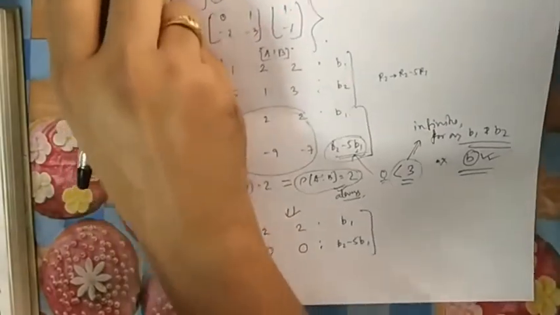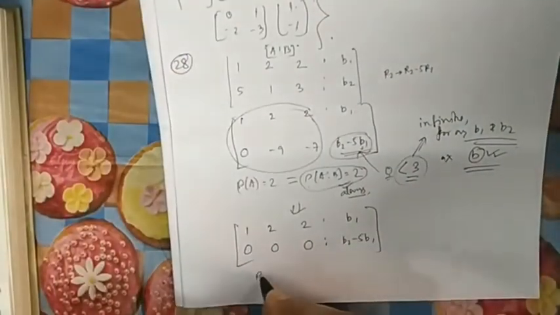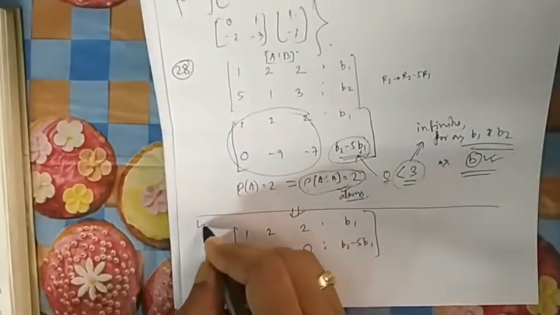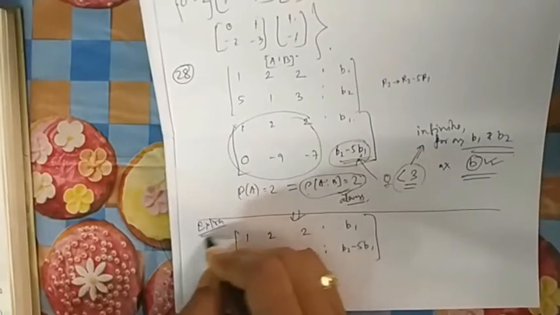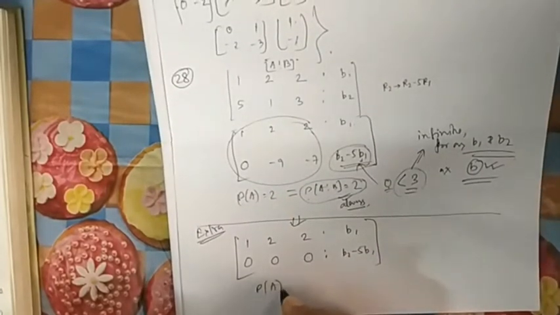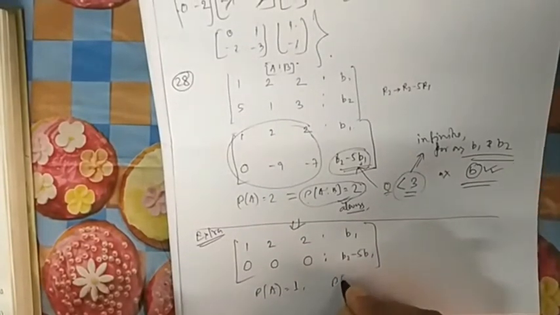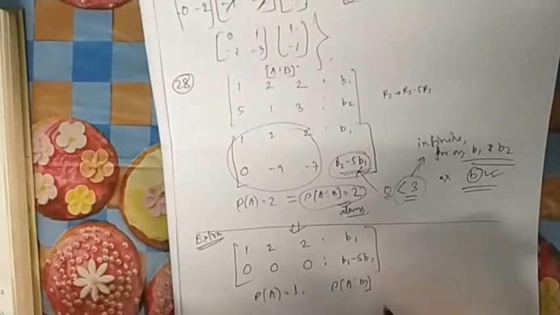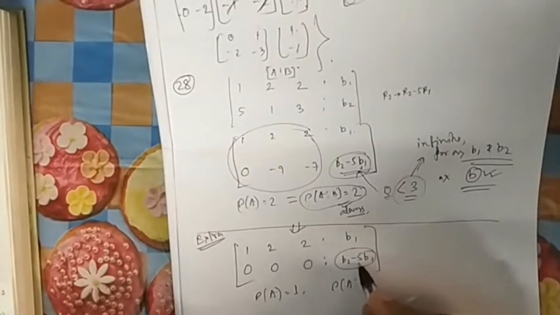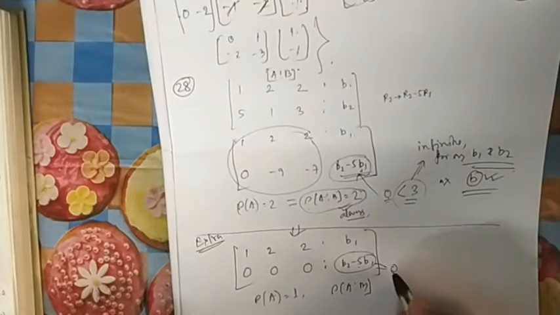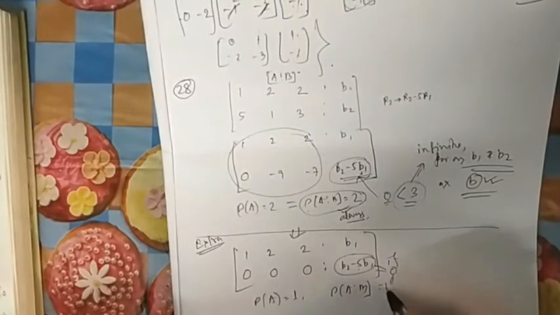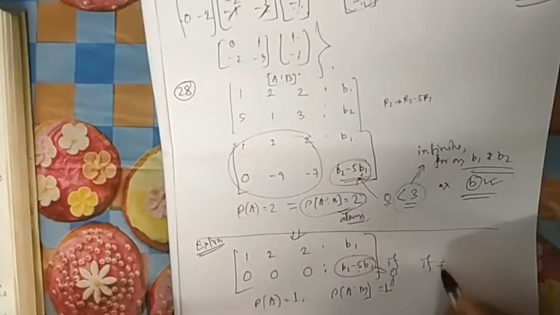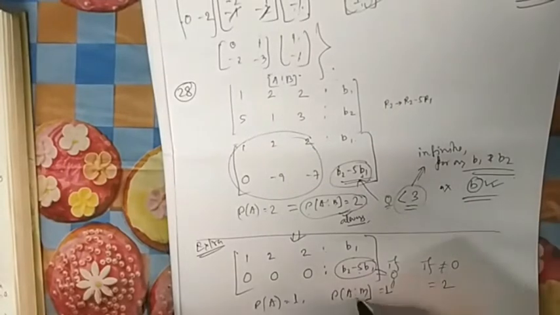This is an extra example, not in this one. Suppose the rank of A is now 1. What is the rank of AB? It depends on this entry. If it is 0, then the rank will be 1. If not 0, then the rank will be 2.